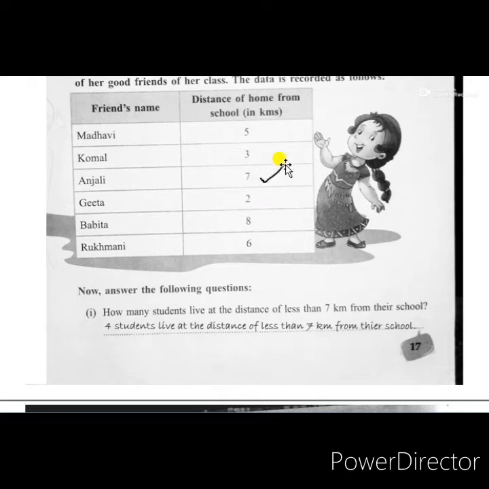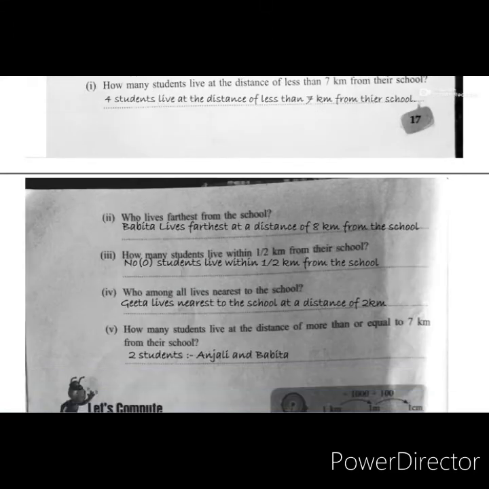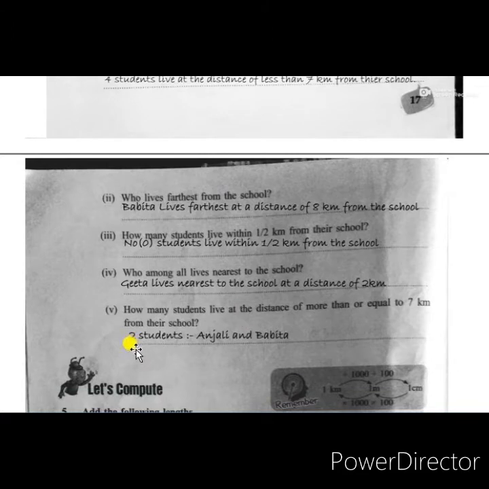First Anjali lives equal to 7 kilometer, and the next one is Babita. Babita lives more than 7 kilometer. So only two students live equal to or more than 7 kilometer. So we can write the answer.